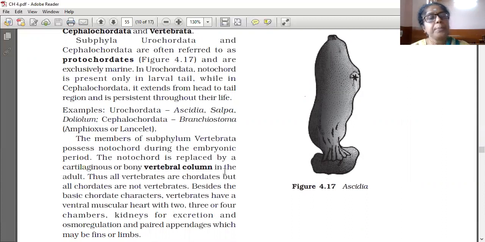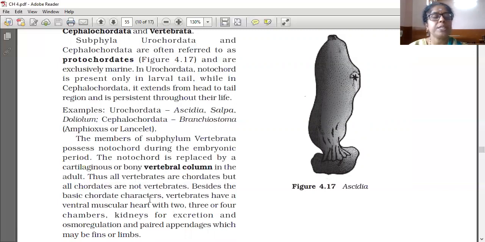When the embryo develops into an adult, this notochord is converted into a cartilaginous or bony vertebral column. Thus all vertebrates are chordates, because first in the embryonic stage it possesses notochord only. Afterwards this notochord is changed into vertebral column.